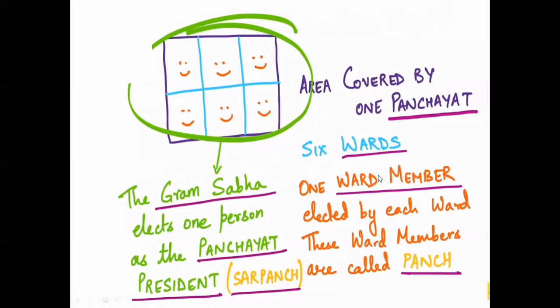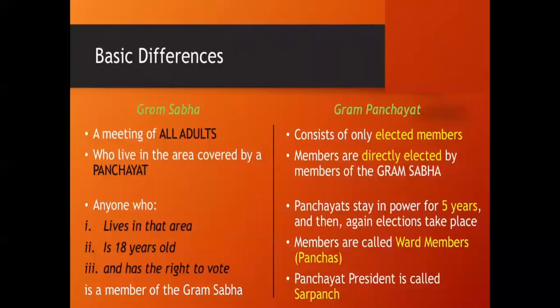Punch means he is a member of a ward. Wards are the sections into which the village is divided. In each of those divisions, one person is elected who is known as the punch. And among them, one person is elected as the head above all the wards, who is known as the sarpanch, and he is also known as the panchayat president. This is the simple format to understand who is the punch and who is the sarpanch. I hope you understood.